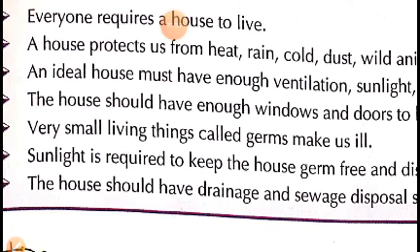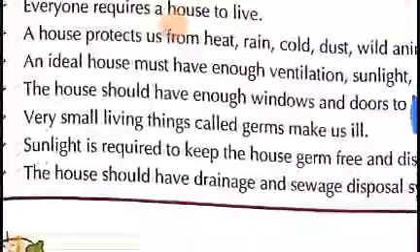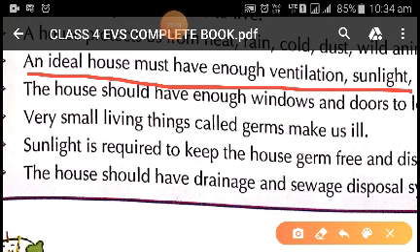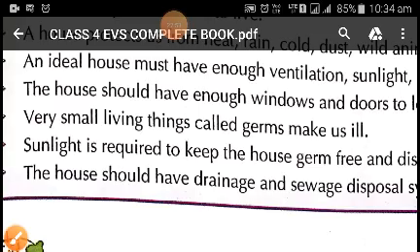An ideal house must have enough ventilation. As we studied in the chapter, ventilation is very important to maintain the quality of the house, or to make a house an ideal house.